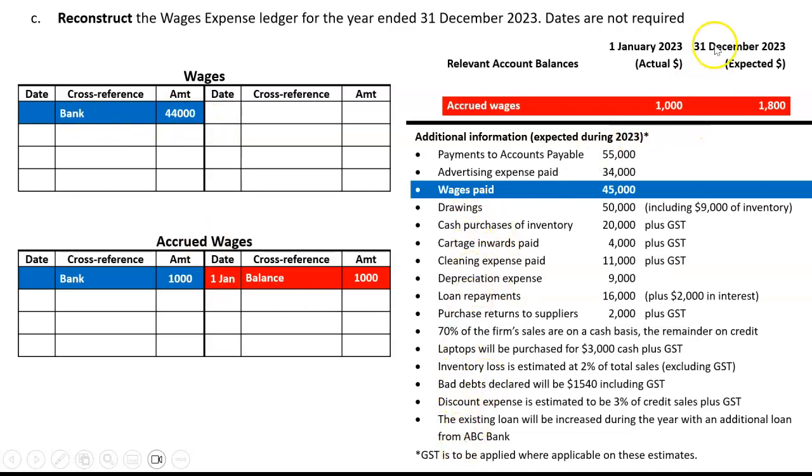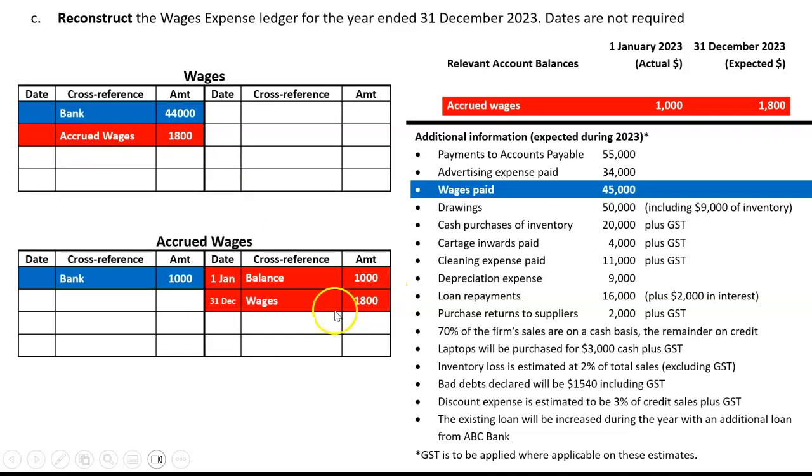However, we're expecting at the end of 2023 for there to be more accrued wages. Someone's going to do some work for us in December and we're not going to pay them until January 2024. In this case, it's 1,800. That will be a liability, so liabilities go up on the credit side here. This is a balance day adjustment for an accrued expense. What do we do on balance day? We always debit the expense here. So this entry would match up with this entry.